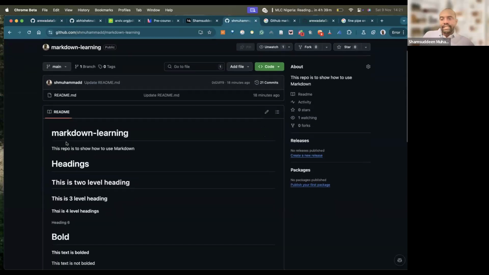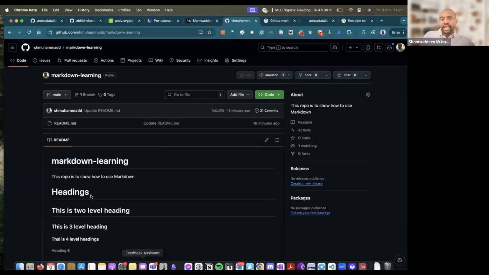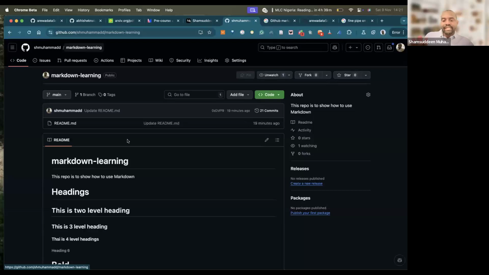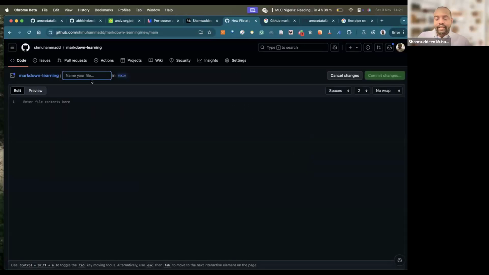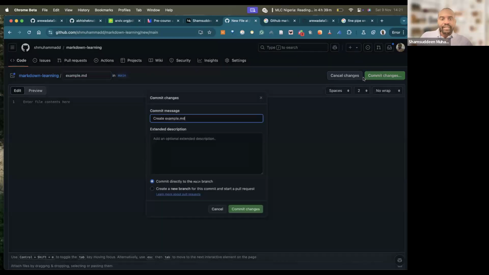So for example, this is my README, but I can come here to the repository and create many files. You can see this is a README. The README is something that you will only see on the main repository. But I can create many files. For example, I can go here, add file. Can you see that? Add file. I can say create new file. I can say example, and then dot example dot md, meaning dot markdown, example dot md. So I can say commit.